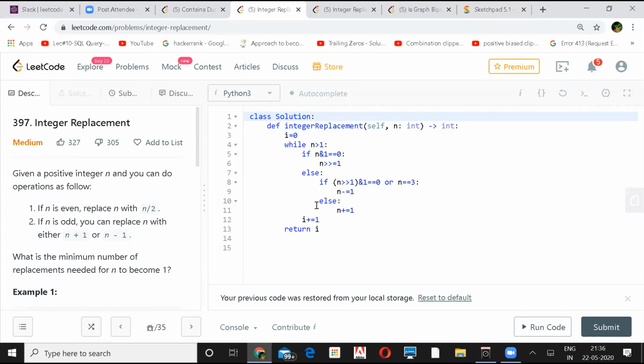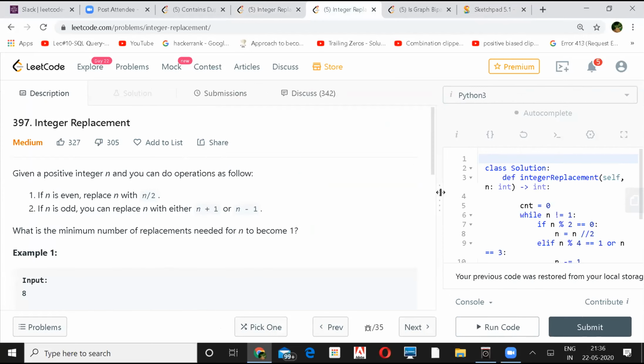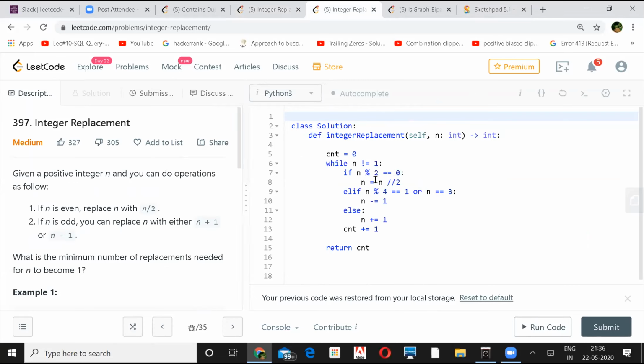Any queries on this? The non-bits version is the same thing, but this will be more intuitive. If you do mod 2 and it is even, divide by 2. Else, in these cases subtract 1, otherwise do a plus 1, and just increase the count.